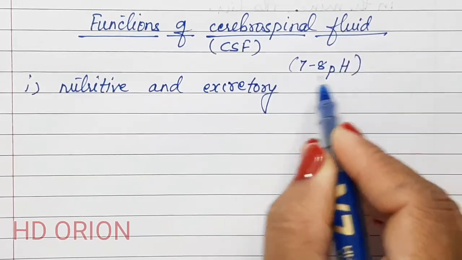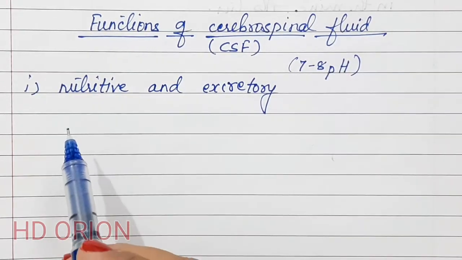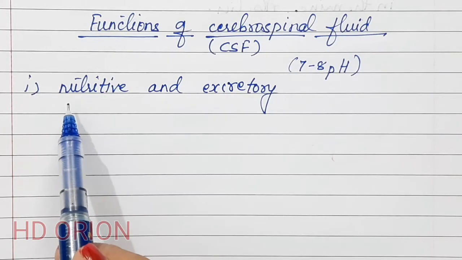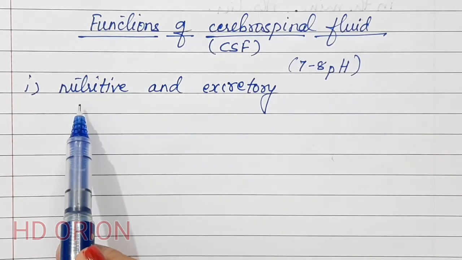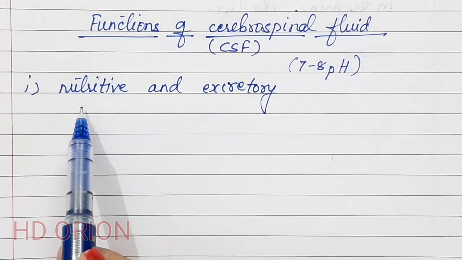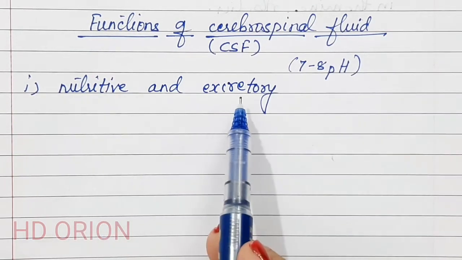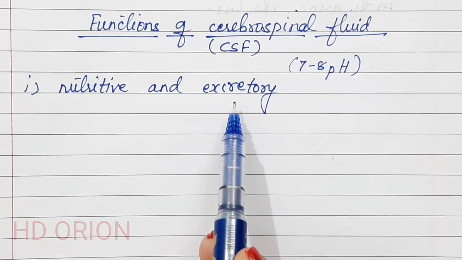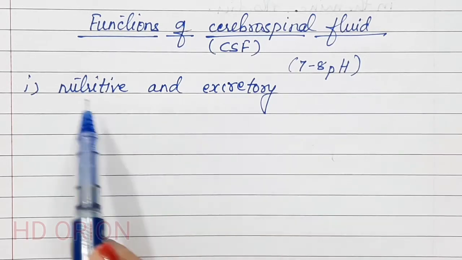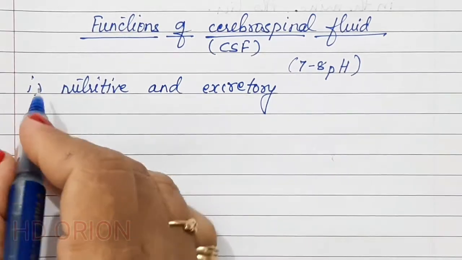So it is slightly alkaline and it is more like lymph because lymph has the function also for nutrition as well as for excretion. So it is providing all the necessary nutrients to the brain, and also it takes away all the waste material and also the respiratory gas, carbon dioxide, etc., is taken out, and it provides oxygen. So nutritive and excretory in function.